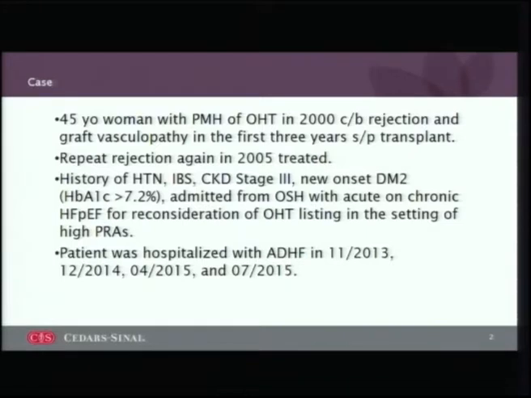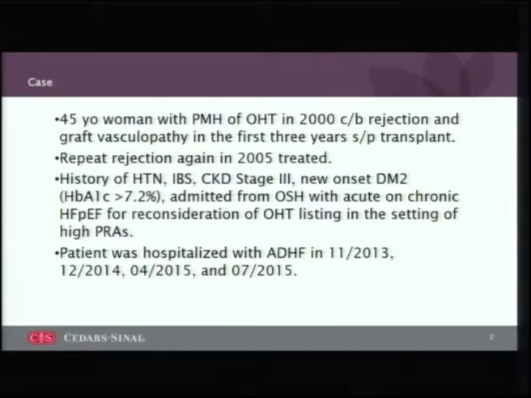So this is a case that I'm going to present that came to us a couple of years back. It's a 45-year-old woman with a past medical history of a heart transplant in 2000, complicated by rejection and development of allograft vasculopathy in the first 3 years after transplant. She had another episode of rejection in 2005, which was treated. She has a history of hypertension, irritable bowel syndrome, chronic kidney disease stage 3, new onset diabetes, A1C of 7.2%.